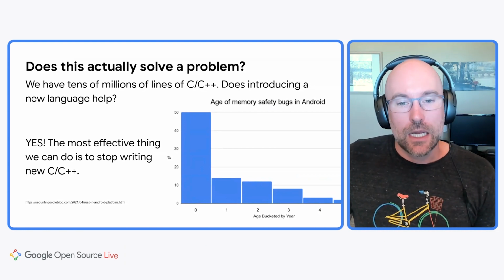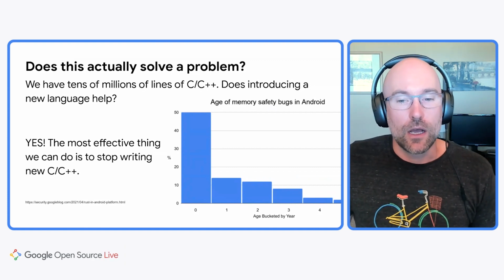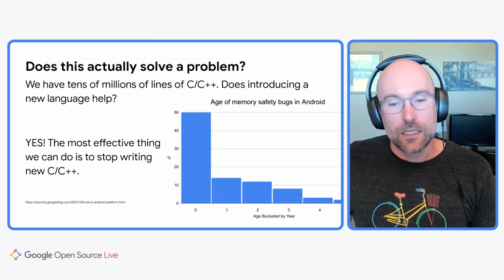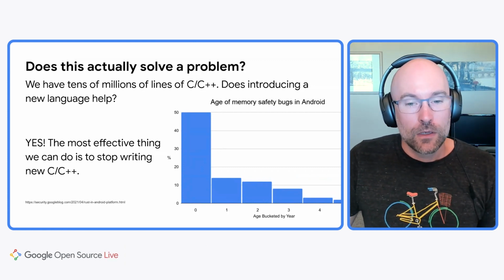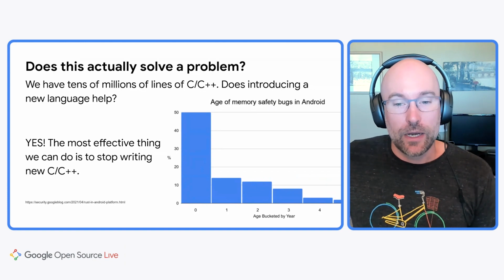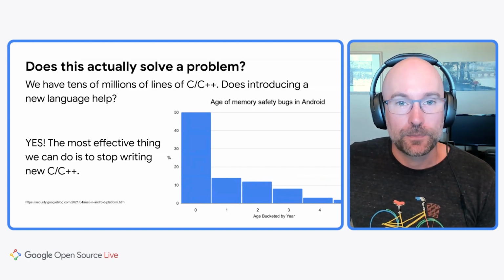And while we did this analysis on Android, I would note that similar results have been demonstrated on other large code bases. And it's very relevant. It's likely relevant to your code base. So you don't need to rewrite everything to get the benefits of switching to a memory-safe language.